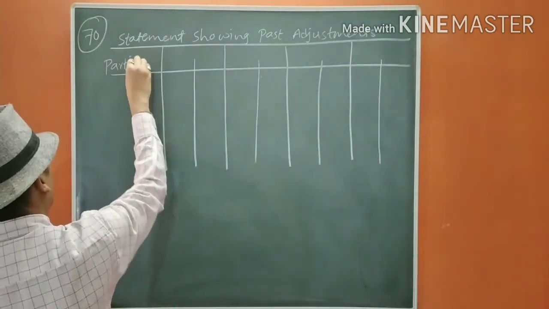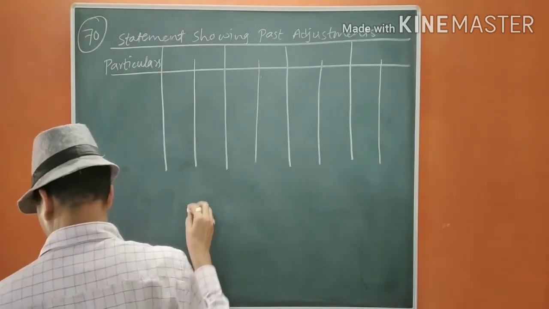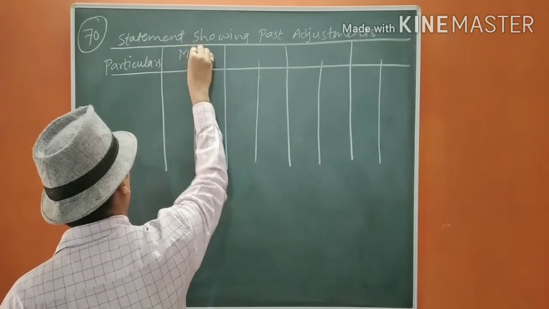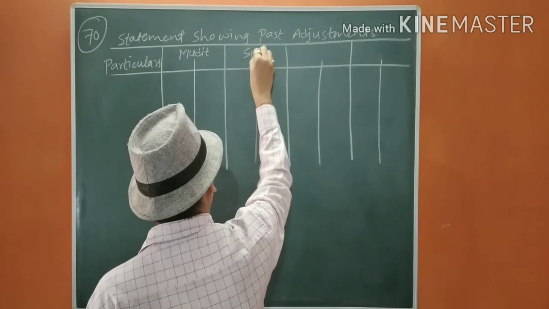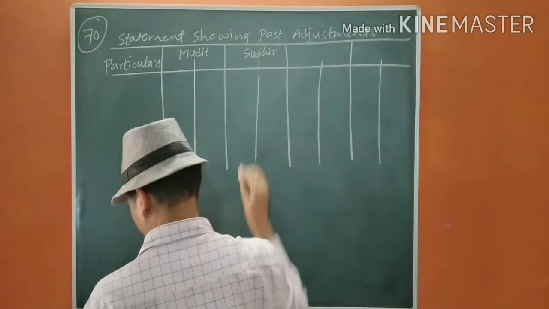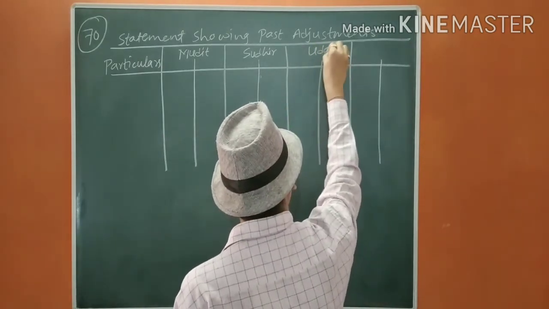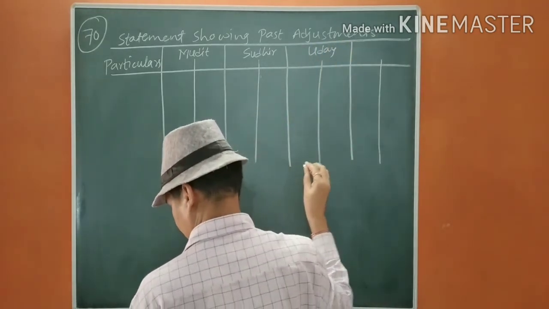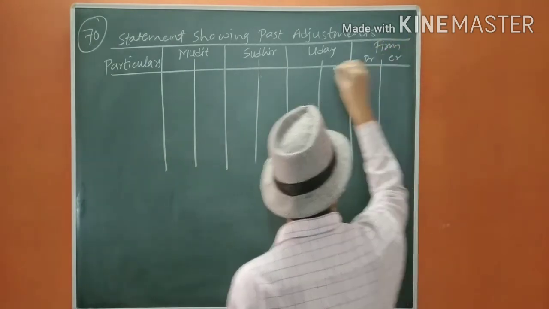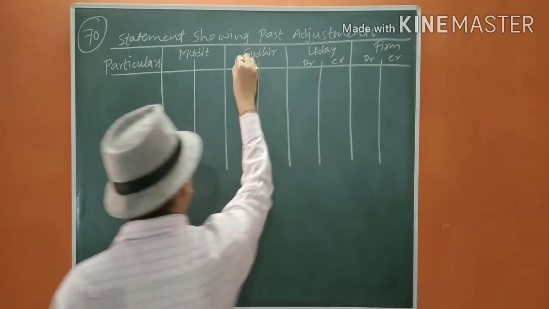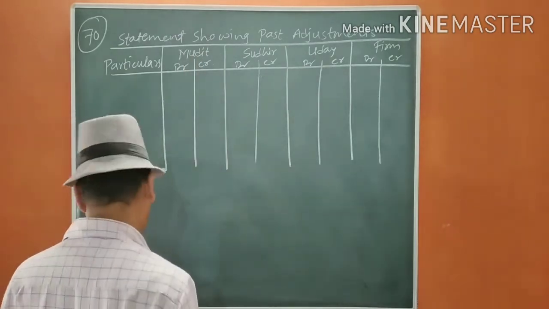Particulars: Mudit, Sudhir, Uday, firm, debit credit, debit credit, debit credit, and debit credit.